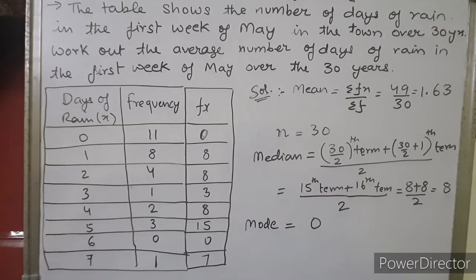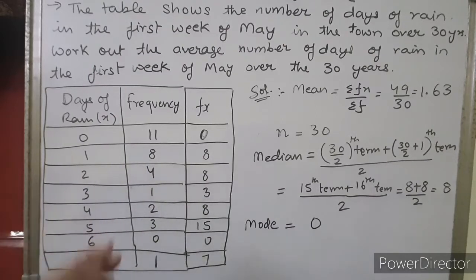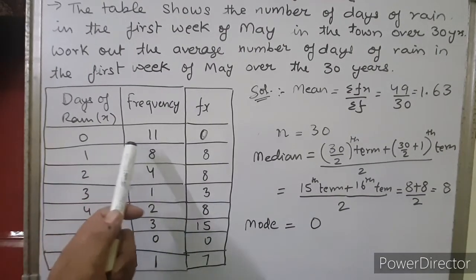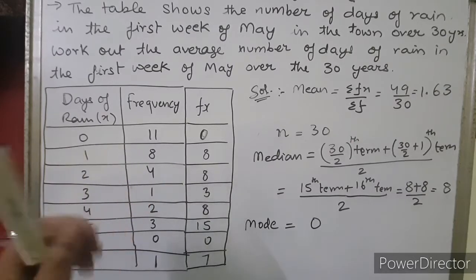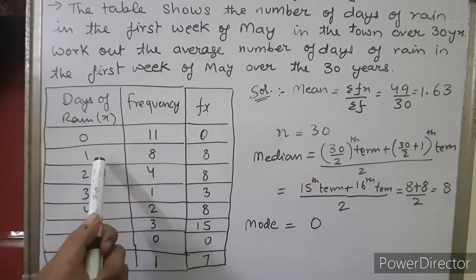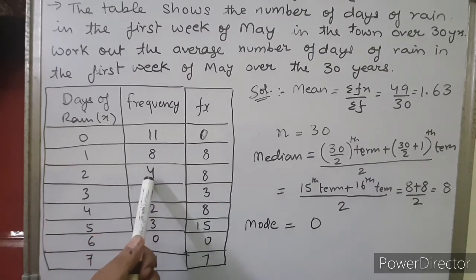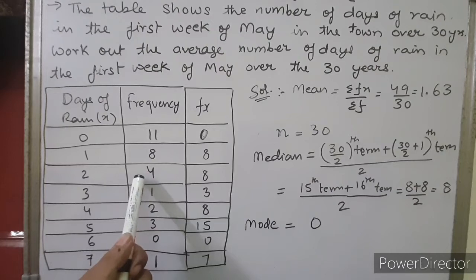Instead of giving data in a lengthy form, we can write it differently. Either we write 0, 11 times, or we write the number of days as 0 and frequency as 11. That means the same. Instead of writing 0, 11 times, you can write the variate 0 and the frequency 11. This means 0 is happening 11 times. Either you write 1, 8 times, or you write 1 and frequency 8. That means 1 is happening 8 times. 2 with frequency 4 means 2 days of rain is coming 4 times in 30 years.